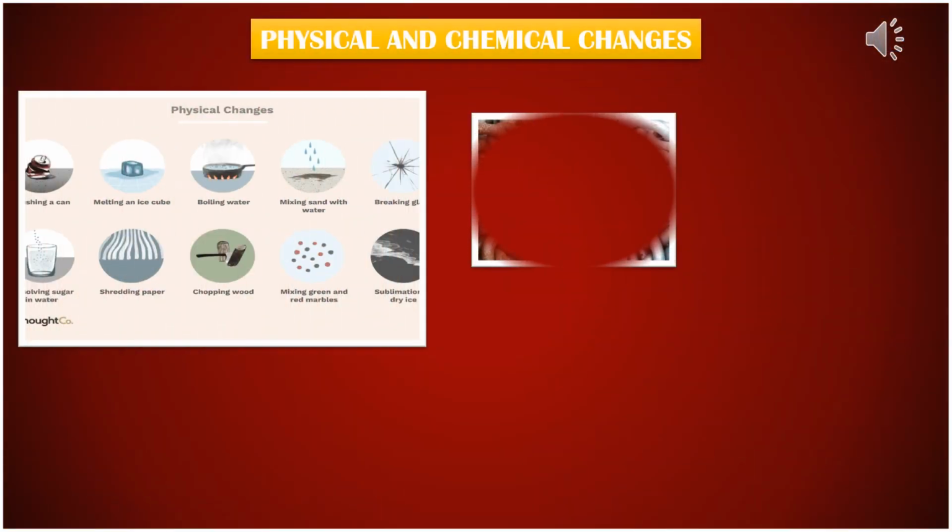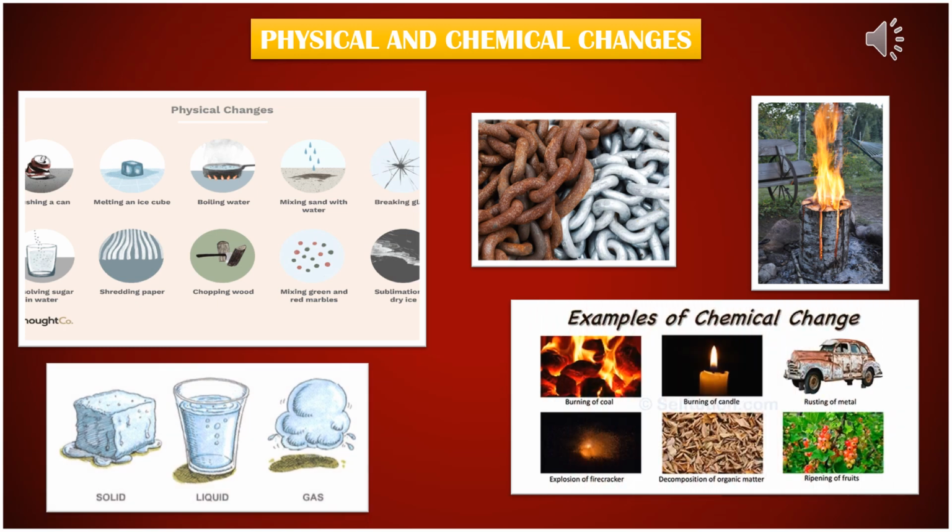Now we are going to talk about physical and chemical changes. Physical changes are those changes in which no new substances are formed. They are temporary in nature and can be reversed by simple means. Changes in state or phase like melting, freezing, evaporation and condensation are physical changes. For example, cooling changes water into ice, isn't it? Again, when ice gets heat, it will become water again. That means it will get back to its liquid state.